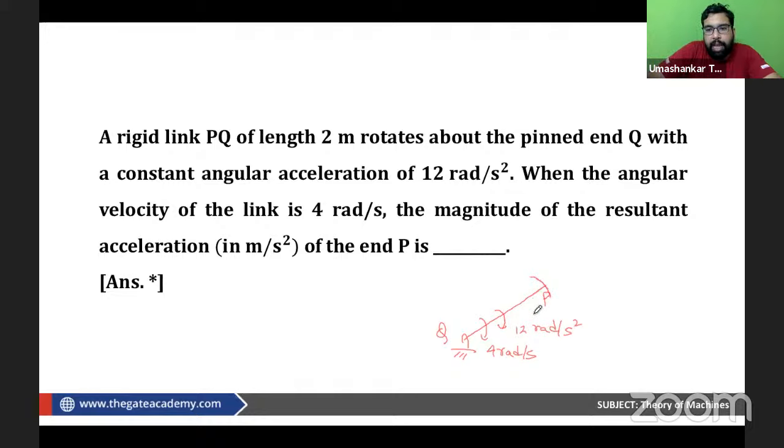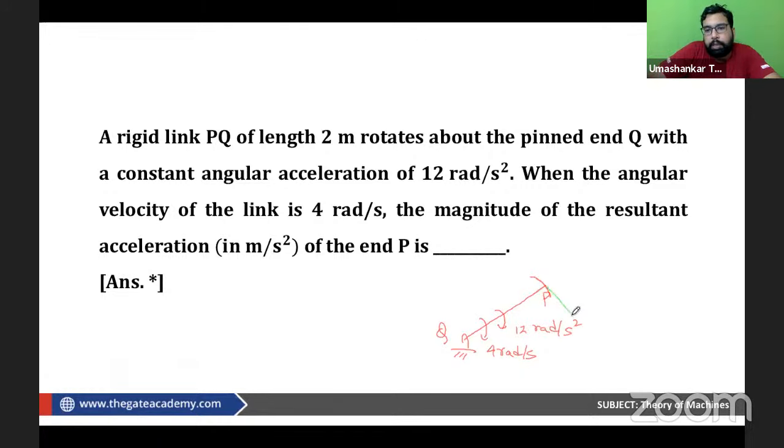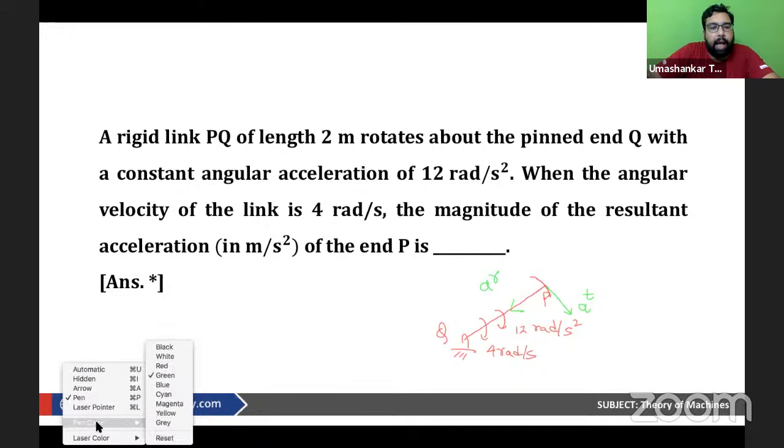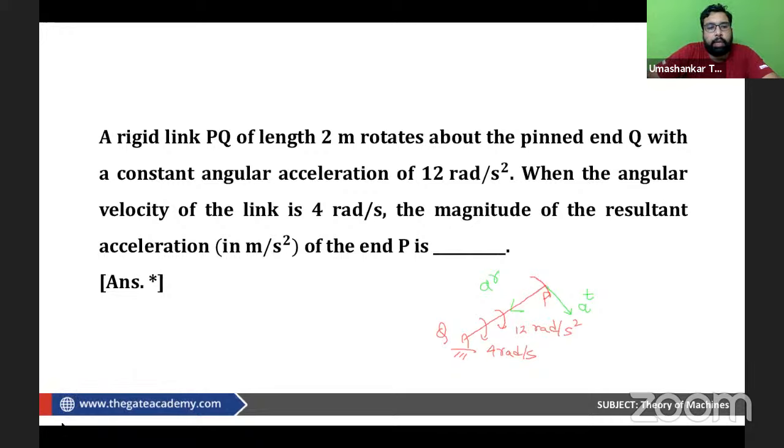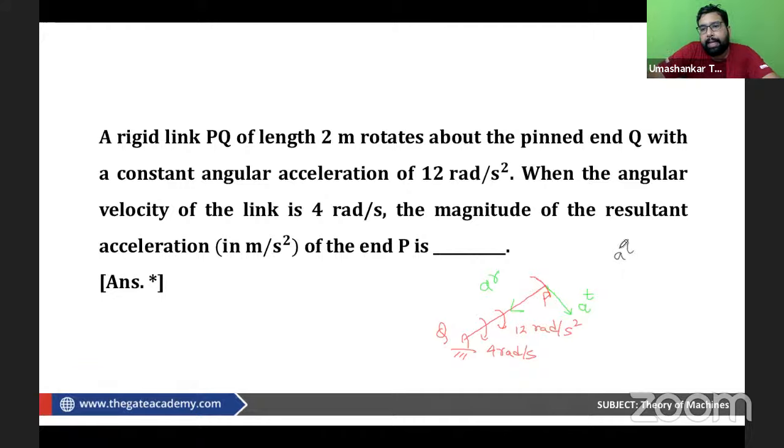Now we know when we have this alpha, we have a tangential component of acceleration. Let's suppose this is your tangential component AT, and we have one radial component that is AR, and both of them are perpendicular to each other. So what is this AT? AT is R into alpha, and AR is R into omega square. I hope you are aware of these formulas and the direction of these accelerations.